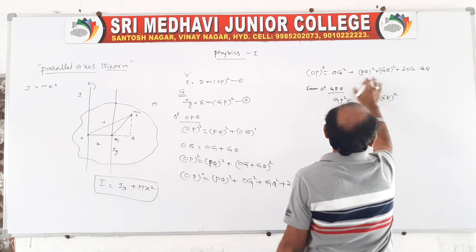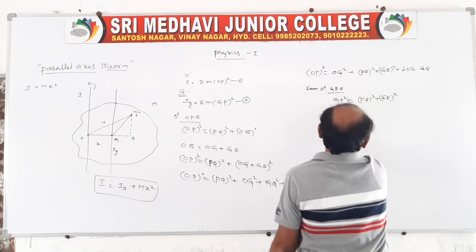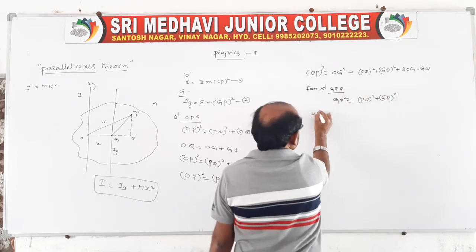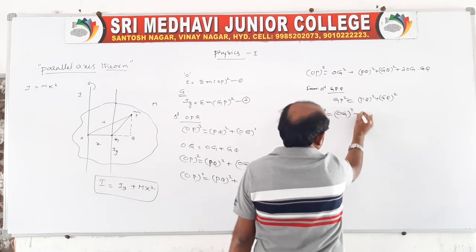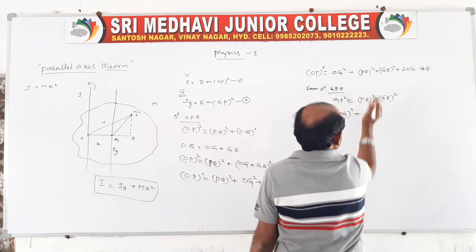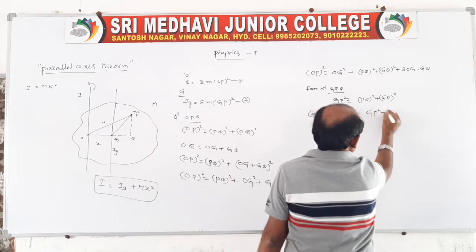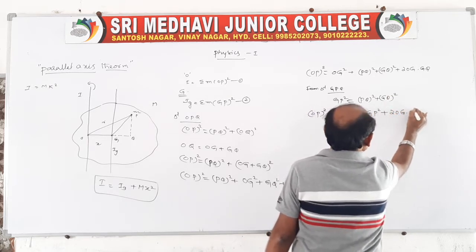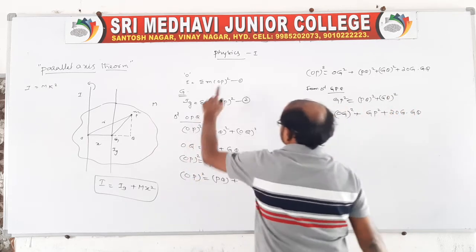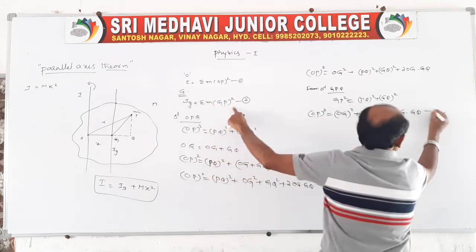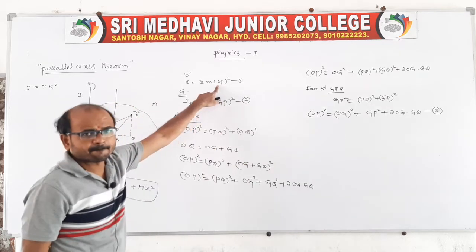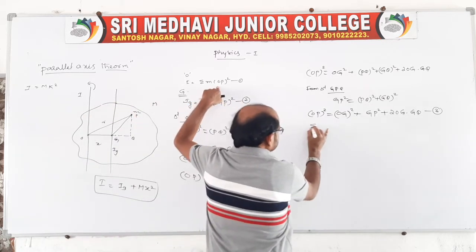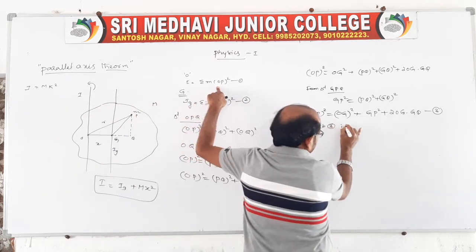You replace this PQ square plus GQ square with GP square, so that OP whole square is equal to OG square plus GP square plus 2 OG into GQ. This we take as equation 3. Simple. Now substitute 3 in 1.